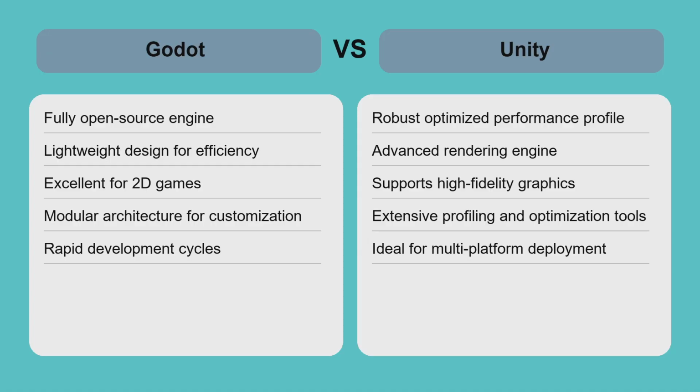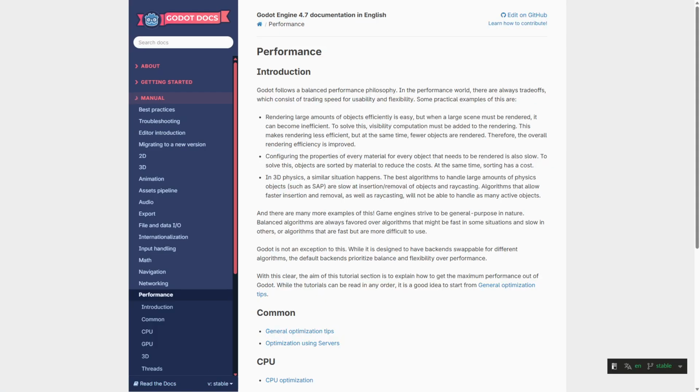Unity, in contrast, shines in large-scale, graphically intensive games with complex physics and lighting, thanks to its mature rendering pipeline and compiled scripting. Unity's profiling tools simplify performance tuning across platforms, while Godot's community-driven updates continue to improve efficiency. For indie developers focusing on rapid iteration and open customization, Godot offers excellent value. For studios needing cutting-edge graphics and multi-platform reach, Unity provides superior out-of-the-box performance and scalability. The trade-off is between Godot's lightweight flexibility and Unity's powerful but potentially heavier framework.